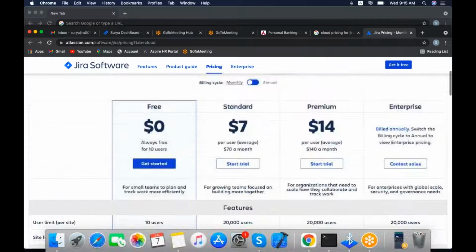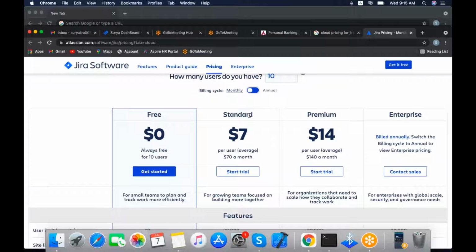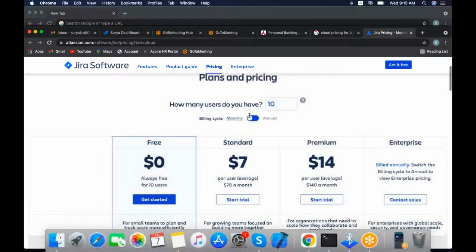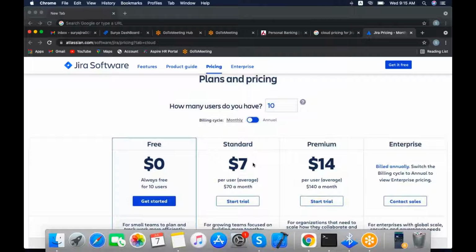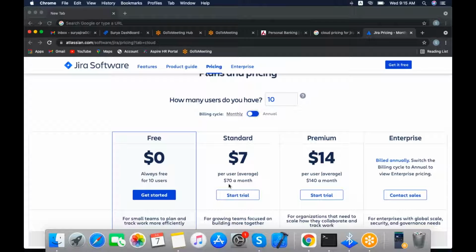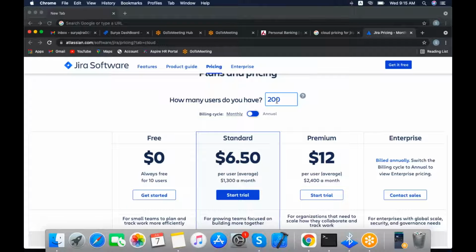For example, if you take the standard version, per user they will charge, on average, $7 per month. For 10 users it is calculated as $70. If you want to check for 200 users and change it to 200 users, they will charge $6.5 per user per month for the standard version.